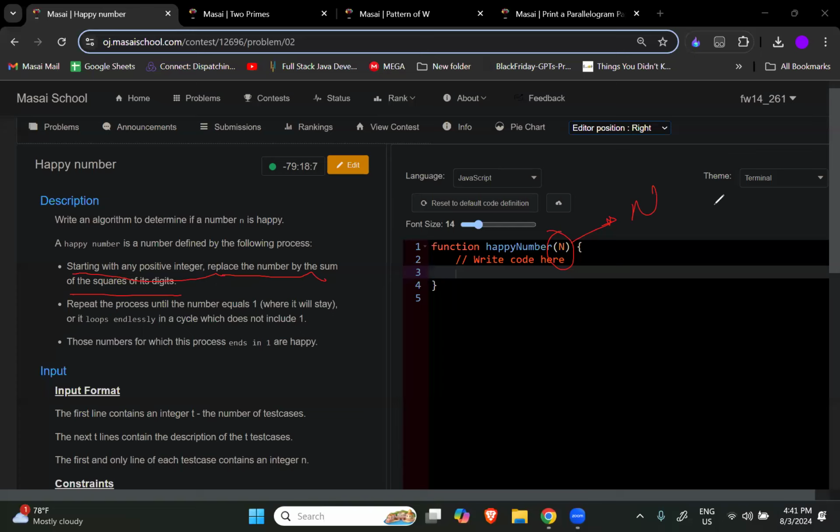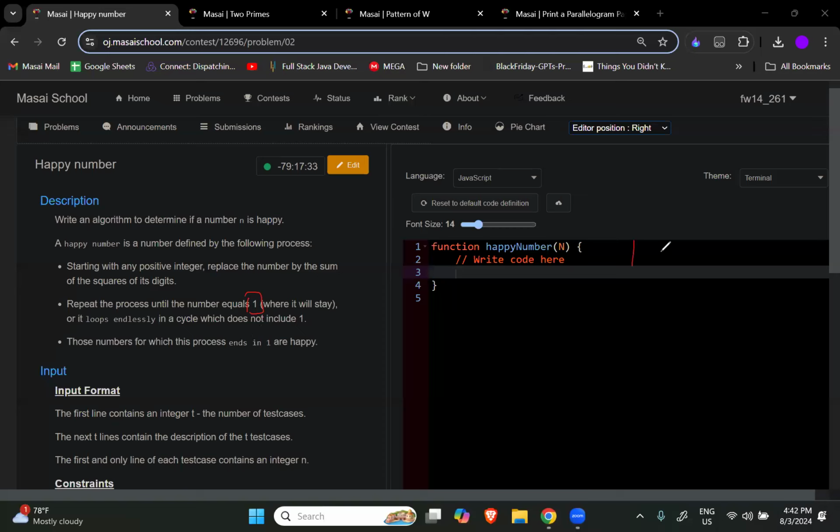Let's suppose they have given you some number. You have to replace this number with the squares of its digits. What are the digits there? 1 and 9. We have to replace it by the sum of squares, and whatever the answer is, that will be our new value of n. We continue this till we get 1.